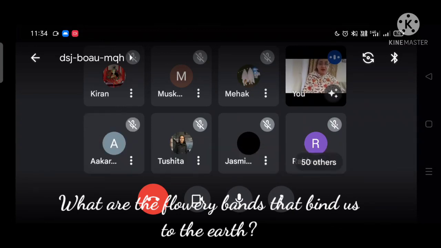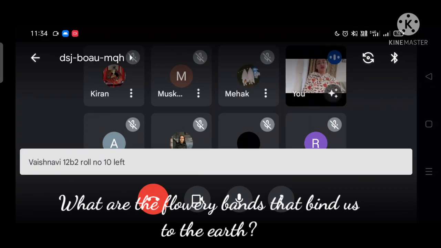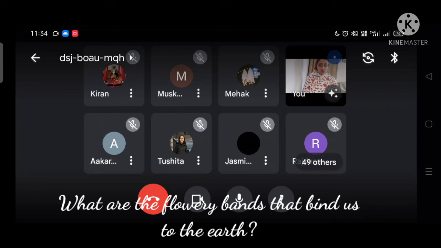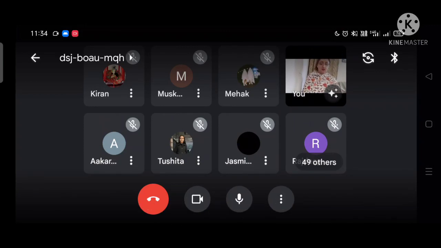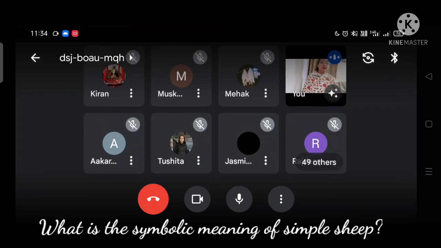They are not actually just flowers. They're symbolic of the actions that we do in our life. It can be a kind action. It can be a poem. It can be a play. It can be any work of fiction. So all these things are expression of our admiration of nature, and they bind us to the earth. Okay, to our planet.